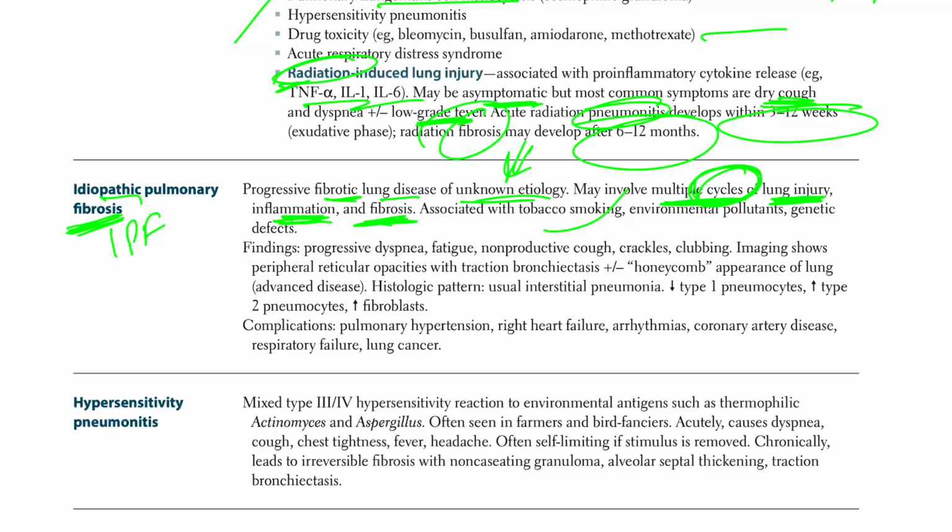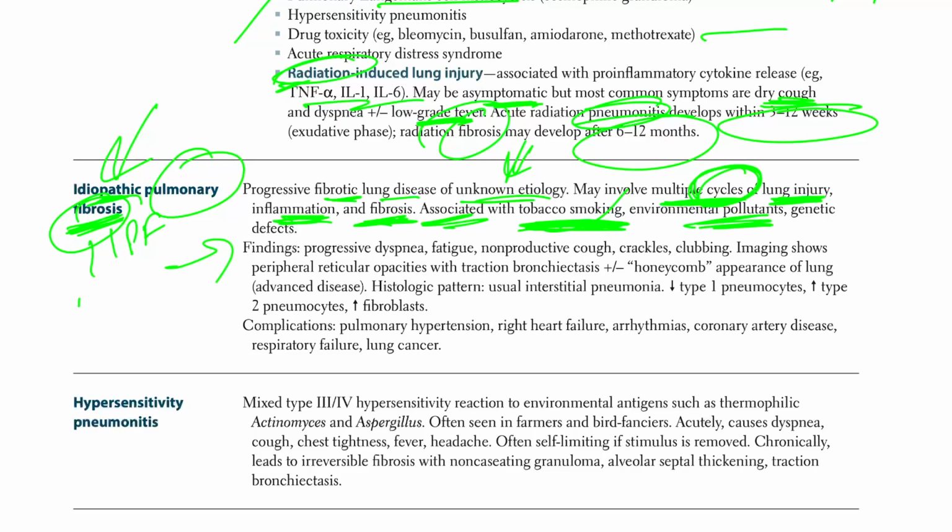That's a simple thing, right? Idiopathic, we don't know the cause. Pulmonary is talking about lungs. Fibrosis, lung have been fibrosed. No rocket science here. Associated with somebody who's tobacco smoking. Anything, just put it on tobacco. Anything, put it on tobacco smoking. Okay, environmental pollutants, genetic defects.